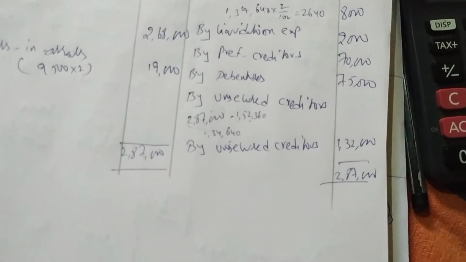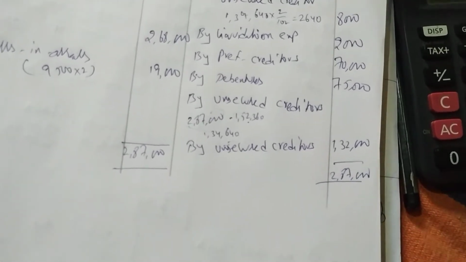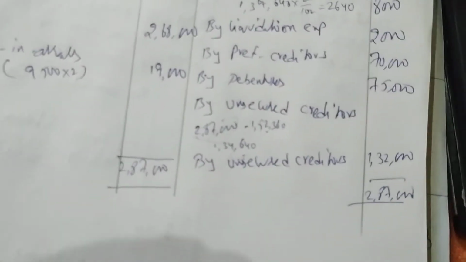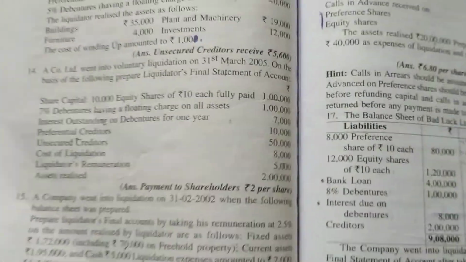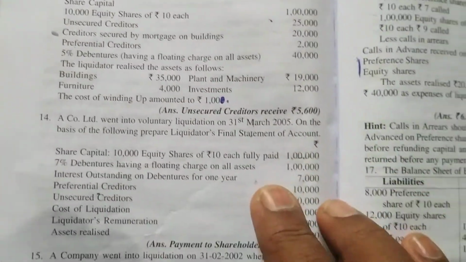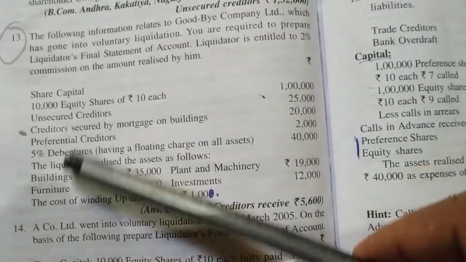So like this we have to solve. We will also solve two more problems. Two problems we'll solve, then we'll wind up the chapter. It's easy. Like this will be asked in the exam. We'll do the 13th one now. The 12th one we have done, right? We'll do the 13th one. It's a very easy question.